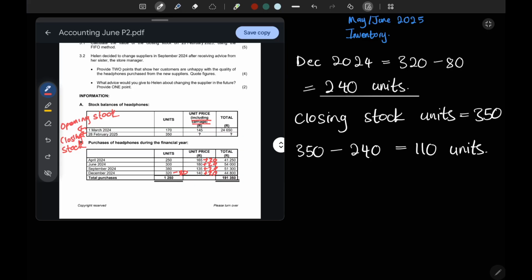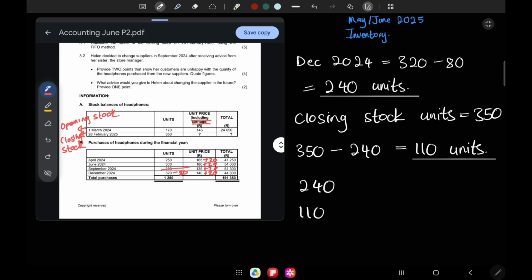From here, let's highlight our units. We have 240 and 110 units. So let's write this 240 here, and the 110. Remember, this 240 units was from December before we went to September. So we have to say 240 times, what is our unit price?